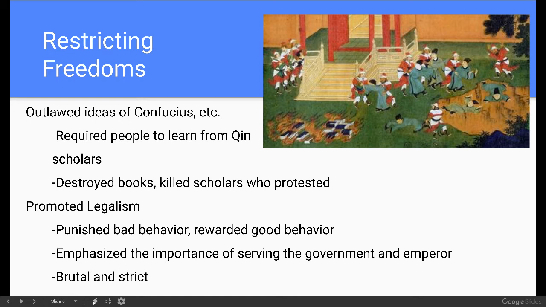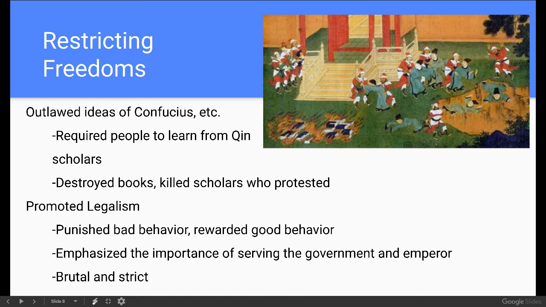You can see in this picture here, let me bring my pointer up. We have the burning books here, and then we have some scholars who are attempting to stop this from happening, but that's not working out too well at this point. So that was another mark of legalism at this time, and then also a way for Qin Huangdi to maintain control of his empire.